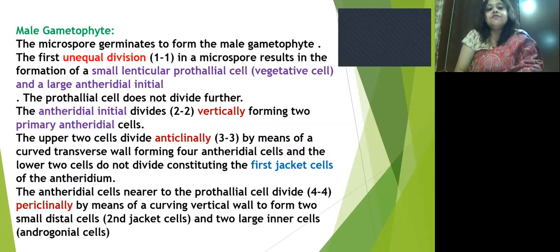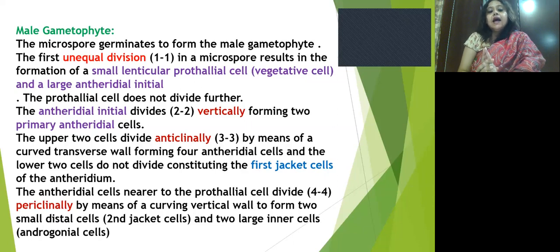Here, the first unequal division in a microspore results in the formation of a small lenticular prothallial cell and a large antheridial initial. The prothallial cell does not divide further, but the antheridial initial divides vertically, forming two primary antheridial cells.